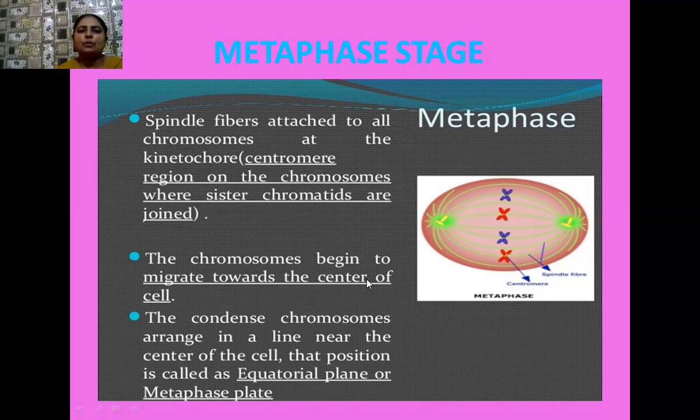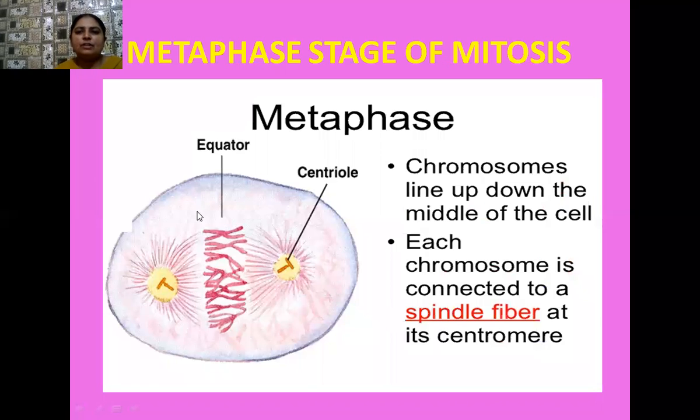Then the chromosomes begin to migrate towards the center of the cell. All the chromosomes begin to migrate towards the center of the cell, and the condensed chromosomes arrange in a line near the center of the cell, and that position is known as the equatorial plane, or you can say the metaphase plate. The metaphase plate is one of the important characteristics of the metaphase stage. Okay, students, see another diagram of the metaphase. Here all the chromosomes lie in the center. Then astral rays are there, centrioles are there, and from these centrioles, what arises?